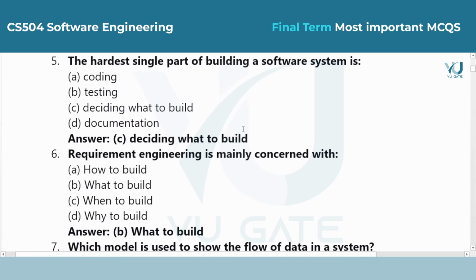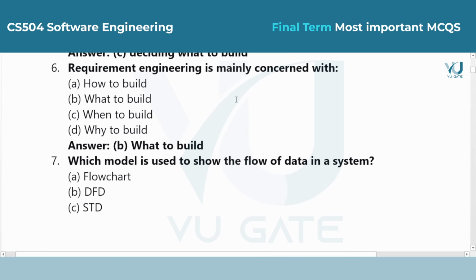Question 5. The hardest single part of building a software system is. Answer is option C, deciding what to build. Writing code is difficult, but the biggest challenge is understanding exactly what the user needs. If you build the wrong thing, no amount of good coding can fix it.